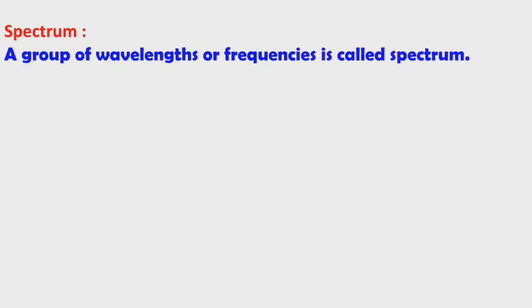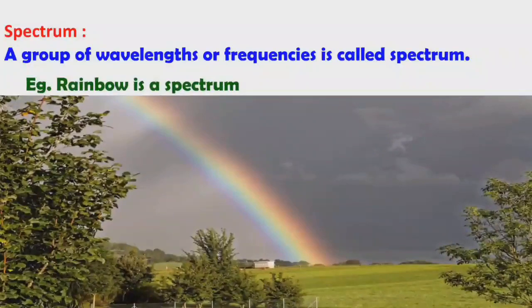Spectrum. Now we will discuss what a spectrum is. A group of wavelengths or frequencies is called a spectrum. Here in a spectrum there are different types of wavelengths. A rainbow is a spectrum. Already we discussed that a rainbow contains 7 colors. Each color has a characteristic wavelength and frequency. A group of those wavelengths and frequencies is called a spectrum.